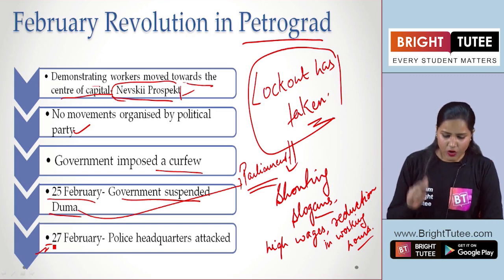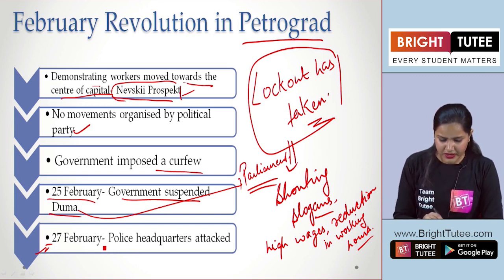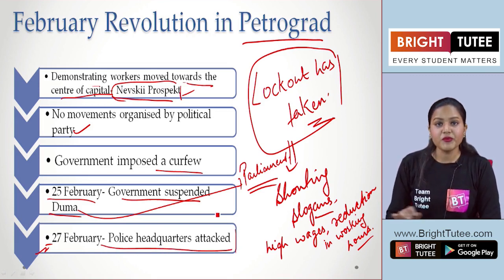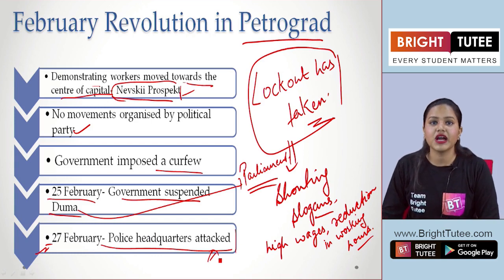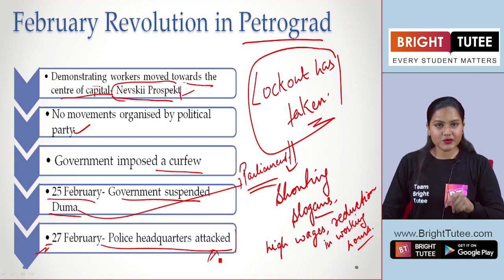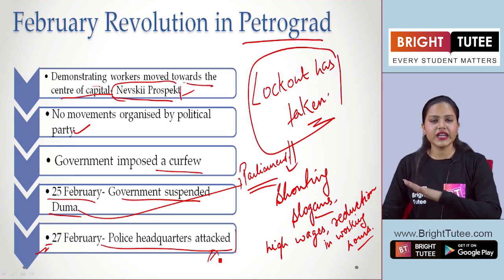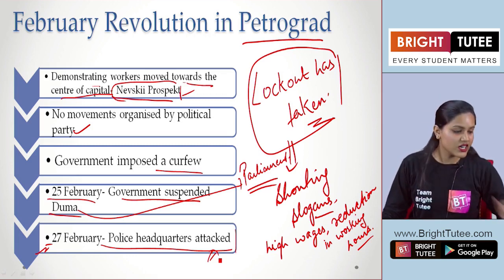And looking at all this situation, it was on 27th February 1917 that the common people, the local people here, attacked the government offices and government buildings. So firstly, police headquarters were ransacked, attacked by the common people here. Okay, so remember this point. This is how the revolution started, and now people are attacking the government buildings.